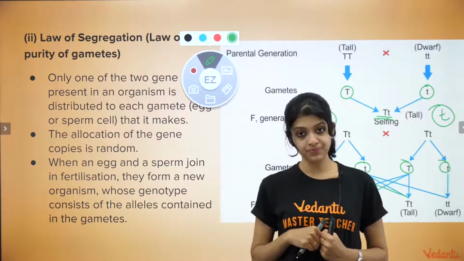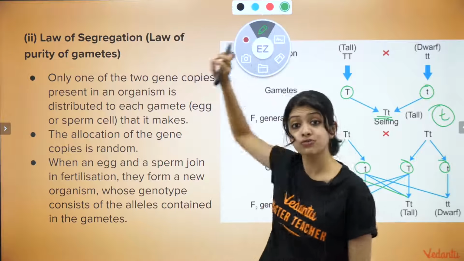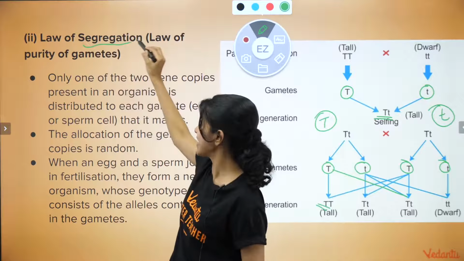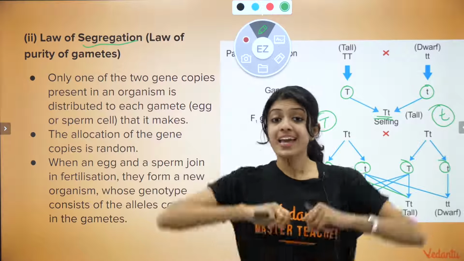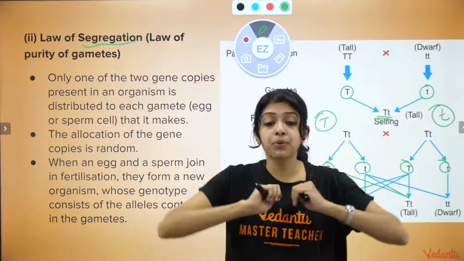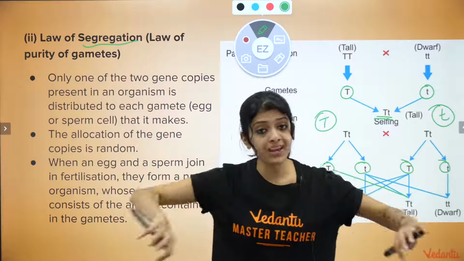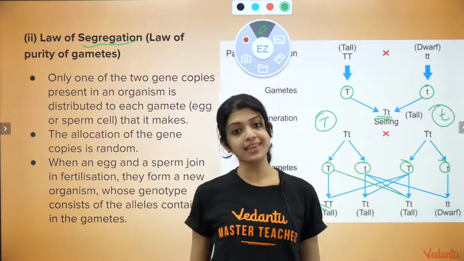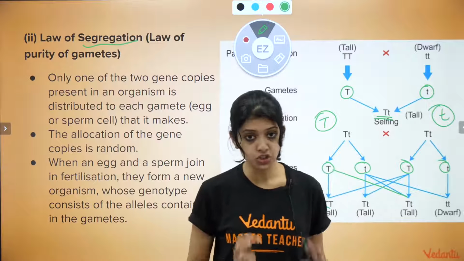Now, talking about why this law is also known as law of purity of gametes. First of all, why is it called law of segregation? What do you understand by the word segregation? Segregate means separate out. What we mean is that the alleles separate out and enter into individual gametes, which is why we call this law of segregation.